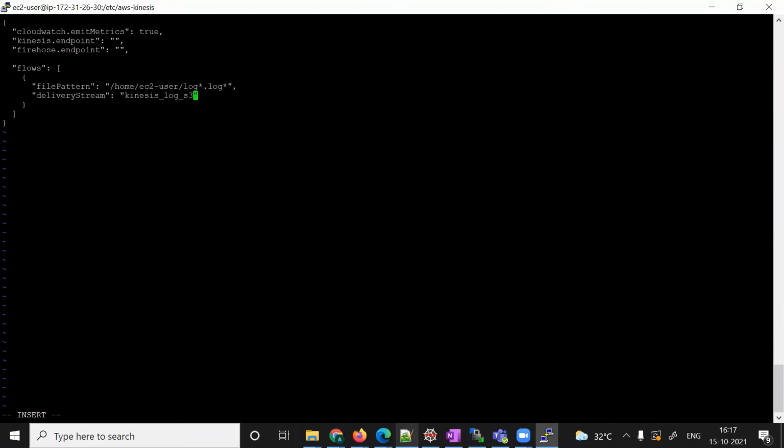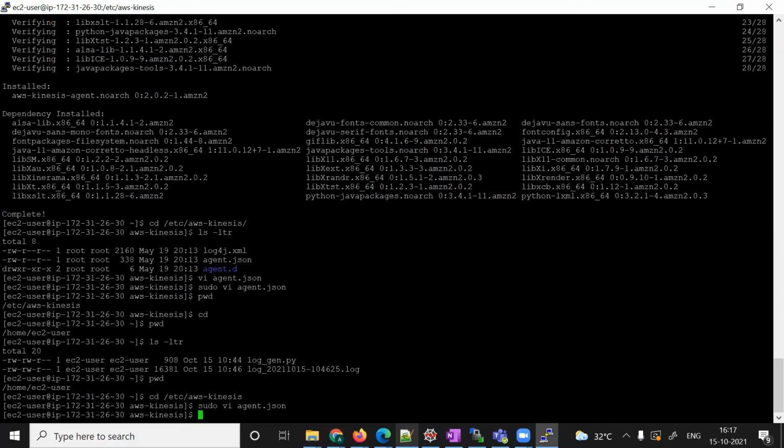Now one more thing. How will my EC2 machine connect to Kinesis Firehose? We have given the Kinesis Firehose delivery stream name, but what are the permissions? EC2 is one service and Kinesis Firehose is another service, so we have to combine both services. We create an IAM role and attach it. Okay, we'll do that next.